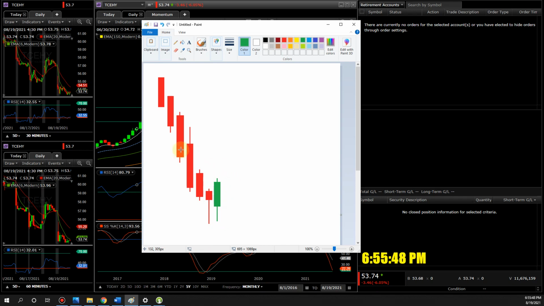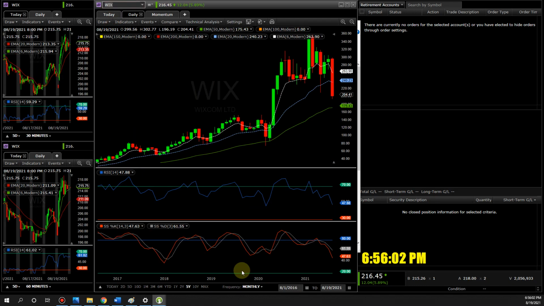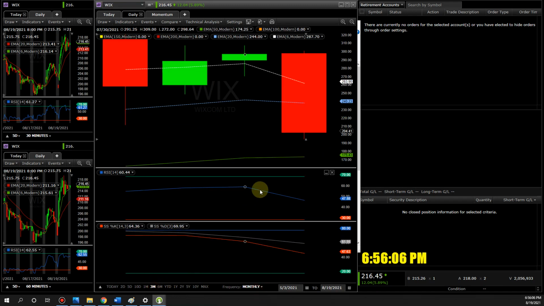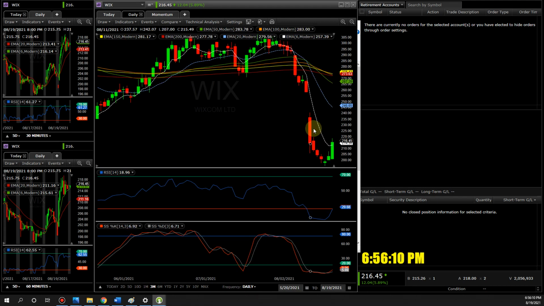Okay, so this is one of the patterns I look for. A bunch of red falling, falling, falling, slows down. Notice here, this candle is smaller than this candle, right? Just like right here. See?